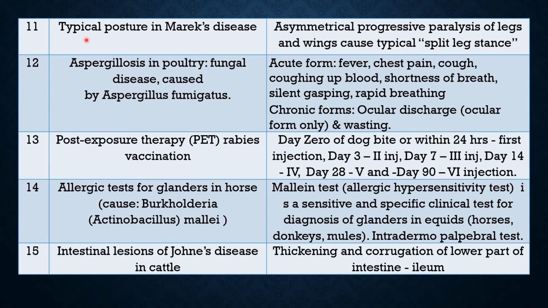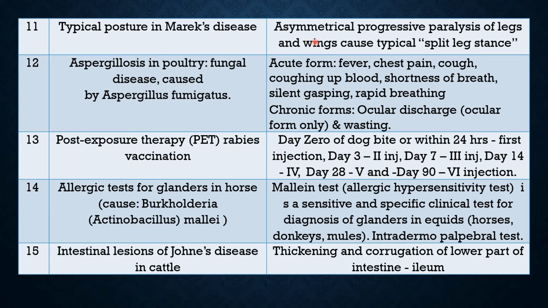Question 11. Typical posture in Marek's disease is an important question. Here there is asymmetrical progressive paralysis of legs and wings. Asymmetrical means one leg may suffer from paralysis, the other may not.